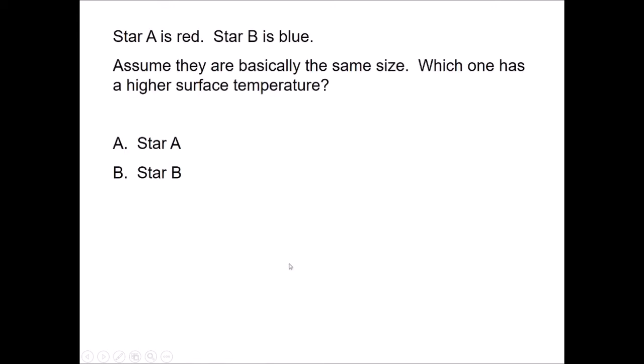Okay, now, poetry. Did you even think you'd have some poetry today? Star A is red, star B is blue. Assume they're basically the same size. Which one will have a higher surface temperature? What do you think? Well, the answer here is B. Right? That's Wien's law.